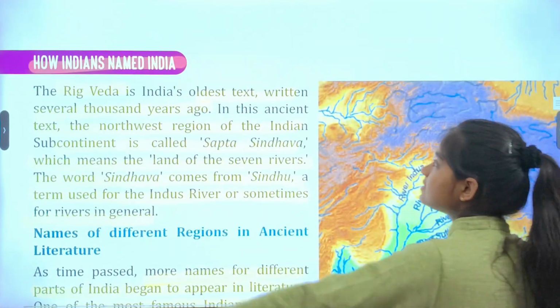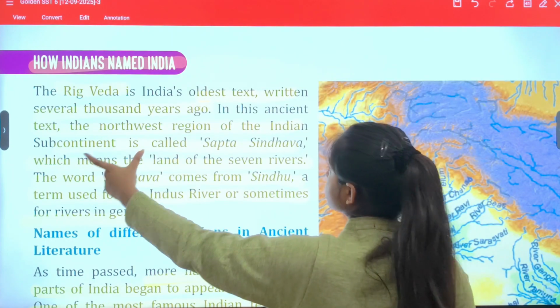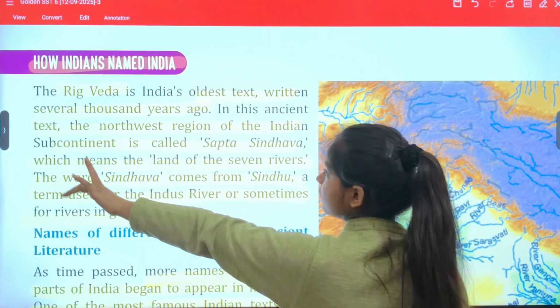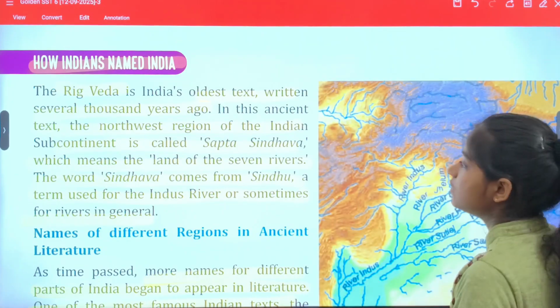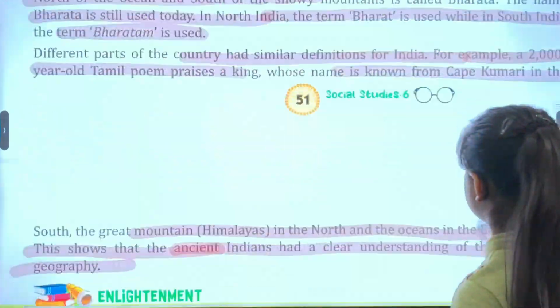The Rig Veda is India's oldest text, written several thousand years ago. In this ancient text, the northwest region of the Indian subcontinent is called Sapta Sindhava. So the correct answer is Sapta Sindhava, not Bharat.